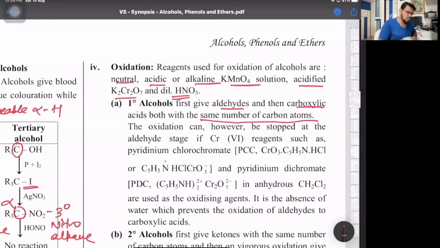However, oxidation can be stopped at aldehyde if you use mild oxidizing agents like PCC, pyridinium chlorochromate, or PDC, pyridinium dichromate. The formula is not required, just know the names. These are mild oxidizing agents that produce only one nascent oxygen, and the reaction stops after producing the aldehyde. That is one. Then it says, in the absence of water, which prevents oxidation.